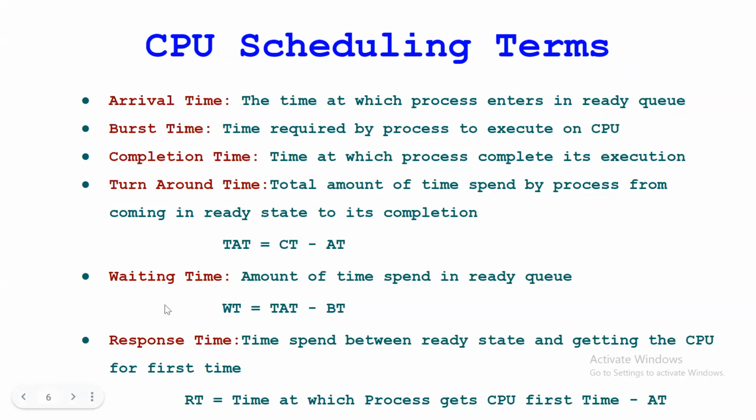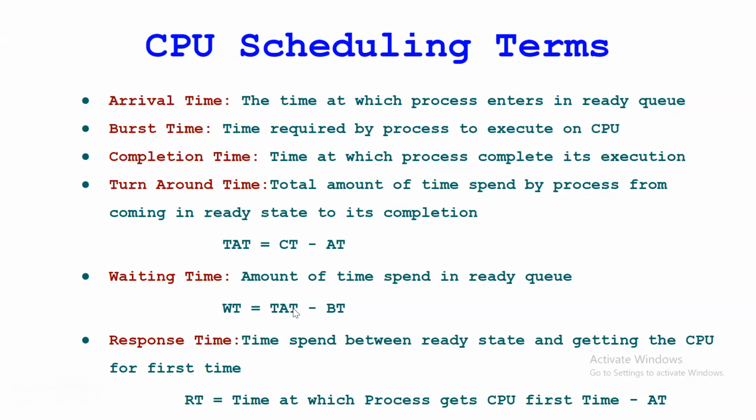Now waiting time is what? Turnaround time minus burst time. I gave that example: when you enter the bank, the actual time required to withdraw the amount is a different thing, but whatever time you spend in the queue is nothing but the waiting time. So here we can say turnaround time is the total difference, minus burst time is what?